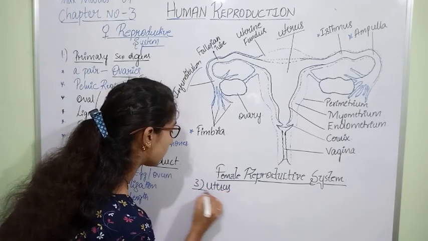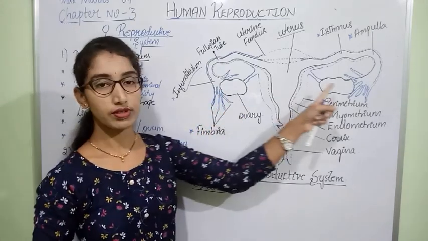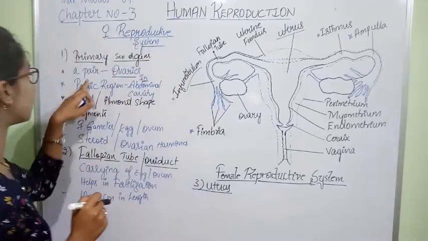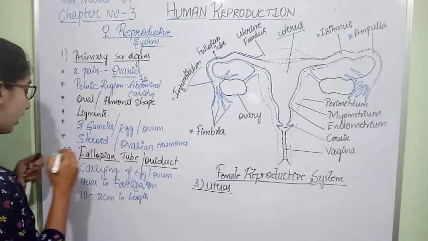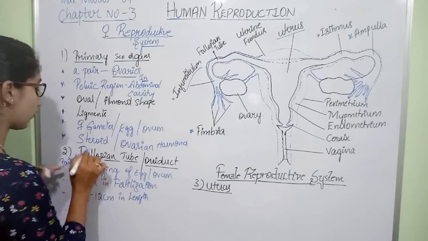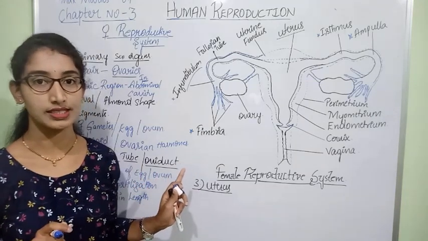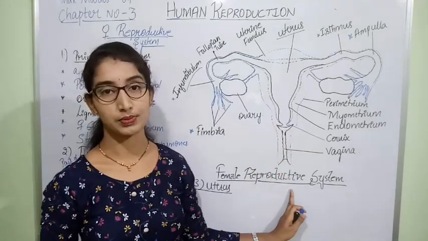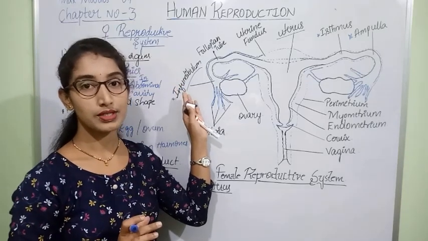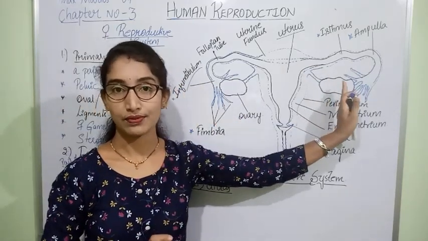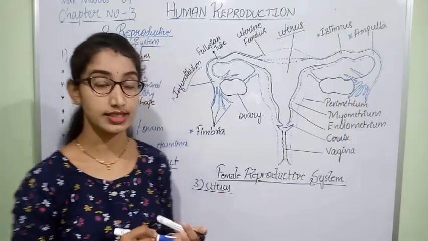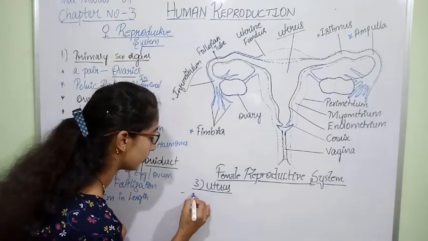Next part is uterus. When we speak about ovary and fallopian tubes, they are paired in nature. We used the term a pair of ovaries and a pair of fallopian tubes, or a pair of oviducts, present in the female reproductive system. They are paired because there is one fallopian tube on the left side as well as another fallopian tube on the right side.